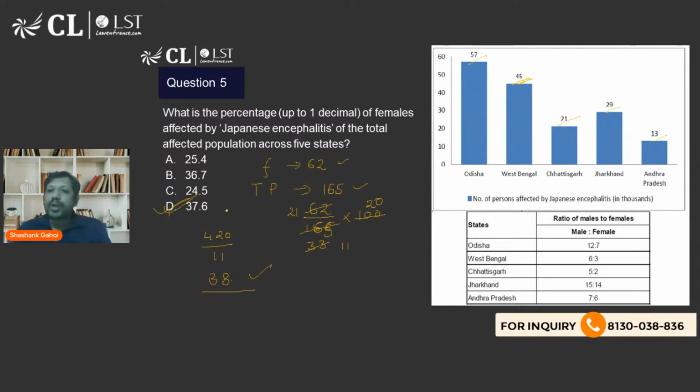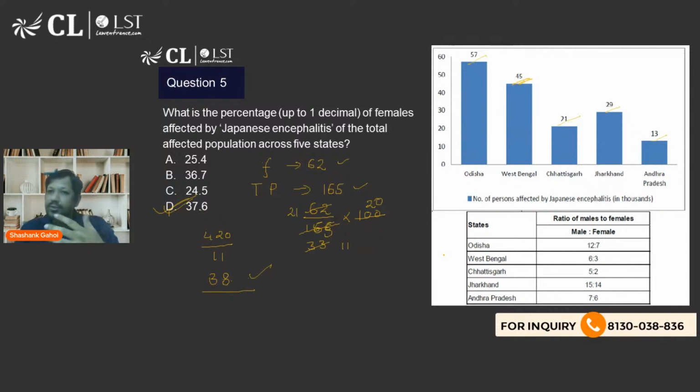So that's how I'm going to calculate my answer. I'm never going to calculate the exact value. I'm always going to approximate and see what kind of answer I get. So in this case, my answer is option D, that is 37.6. And so basically, this is a question that you can solve in the exam.